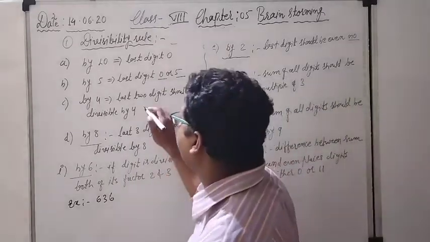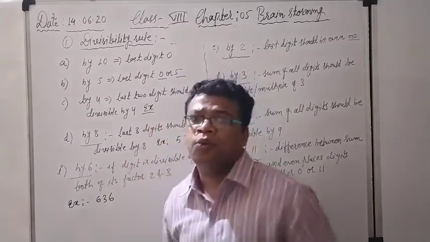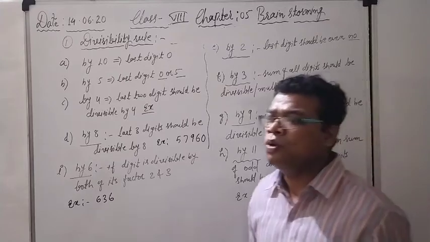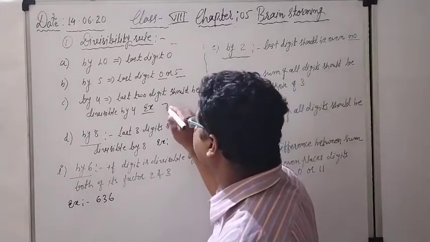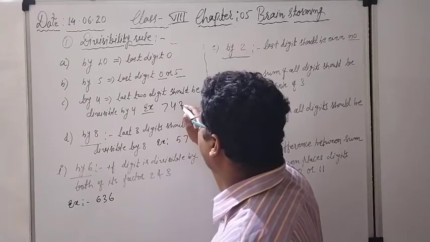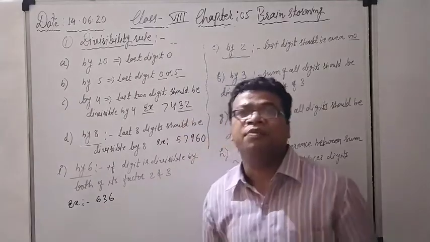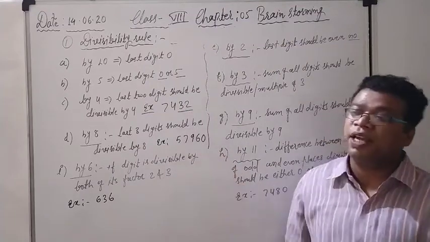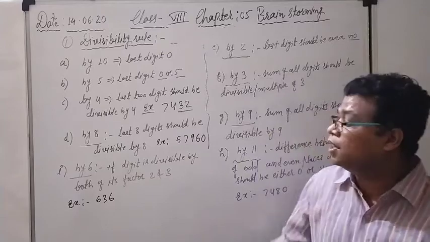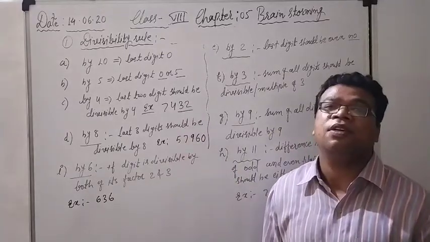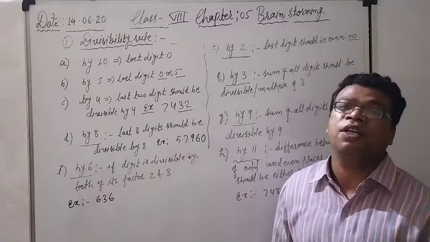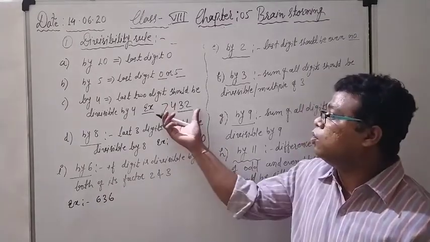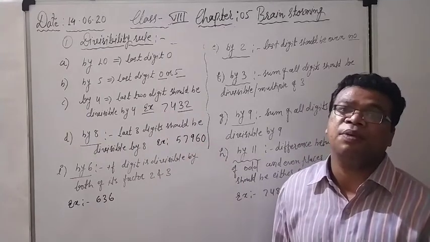See here, an example. Concentrate on the example. I am considering an example of my own. For example, if the number is 74, and the last two digits I am taking are from the table of 4, so the last two digits I have taken are 32. Is the last two digits 32 divisible by 4 or not? Yes. So definitely the whole number 7432 will be divisible by 4.